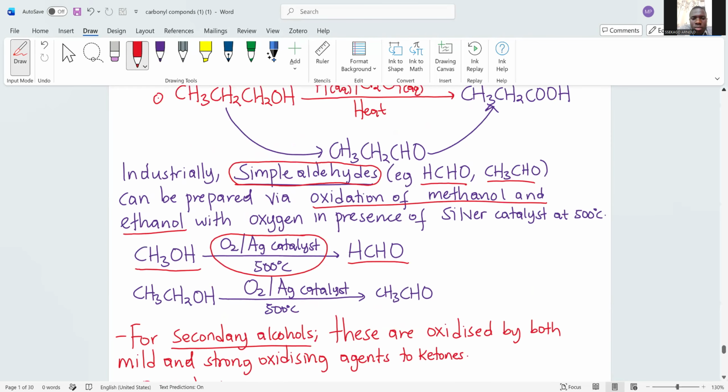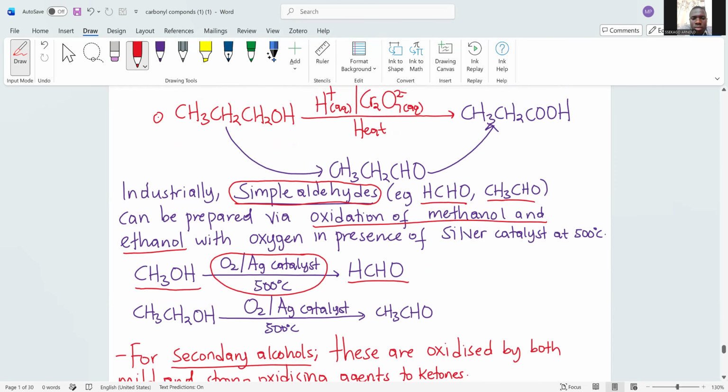It is also important to note down those two techniques because this curriculum is a bit dangerous. You can encounter a scenario where they are saying industrial something. I'll give you one scenario. I don't know whether time will allow me, but I'll see whether I will discuss one scenario here. Then that is for oxidation of primary alcohols.